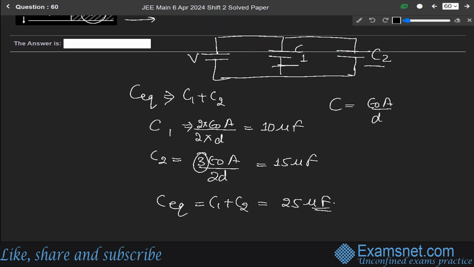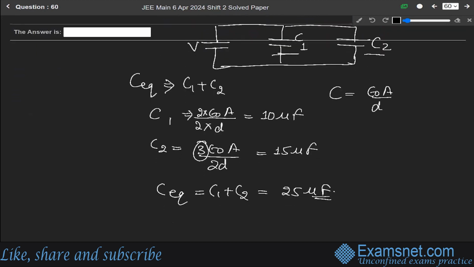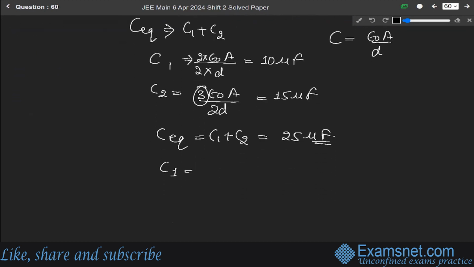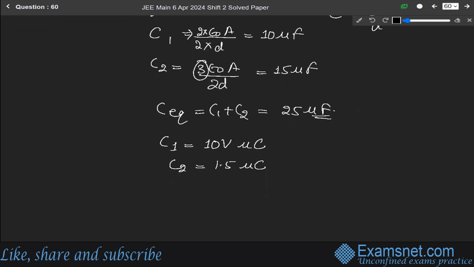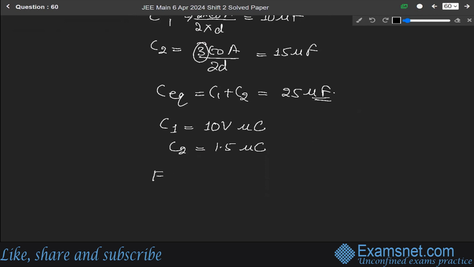Now the charge on C1 will be 10V microcoulomb, and the charge on C2 is 15V microcoulomb. Now the force between the plates, we know the formula, is 1 over 4 pi epsilon naught q1 q2 over r square, so we can write it as q square over 2A epsilon naught.